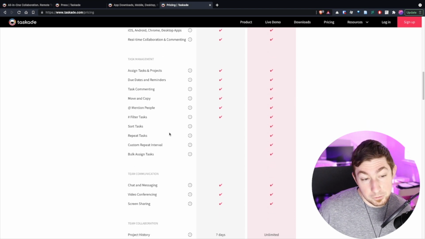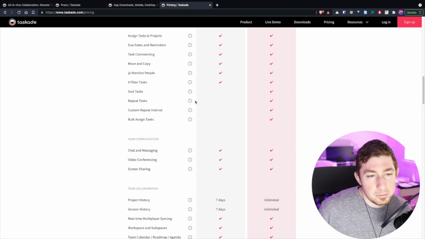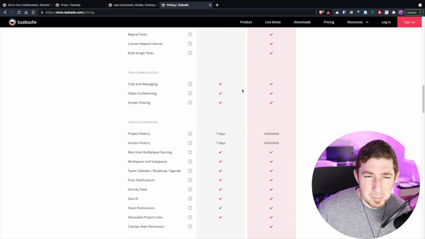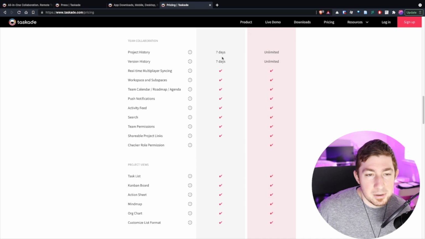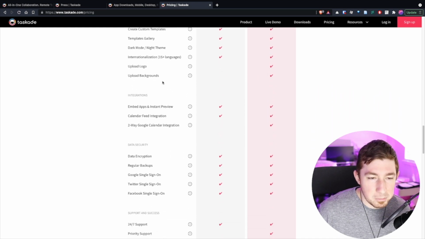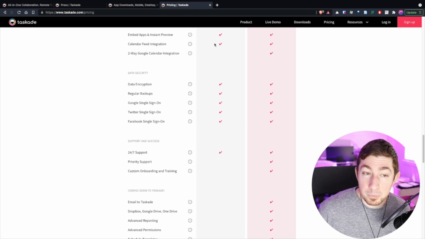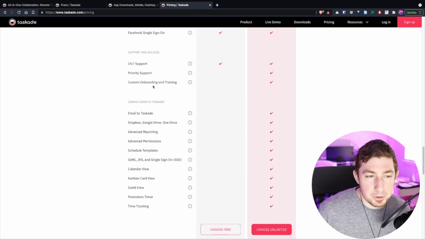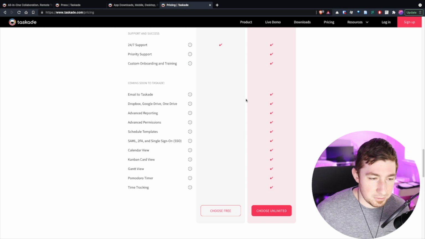So, we can't sort tasks or repeat them, bulk assign. So there are some things that are a little bit of friction, but for $5 a month, I pay about that much for Todoist, and that's not bad. History up to a point, pretty much some modifications for aesthetics, calendar integration for two-way. You can get one way, but two-way is a new thing there. Get pushing out for Pro, priority support, onboarding and training, and then the coming soon stuff.